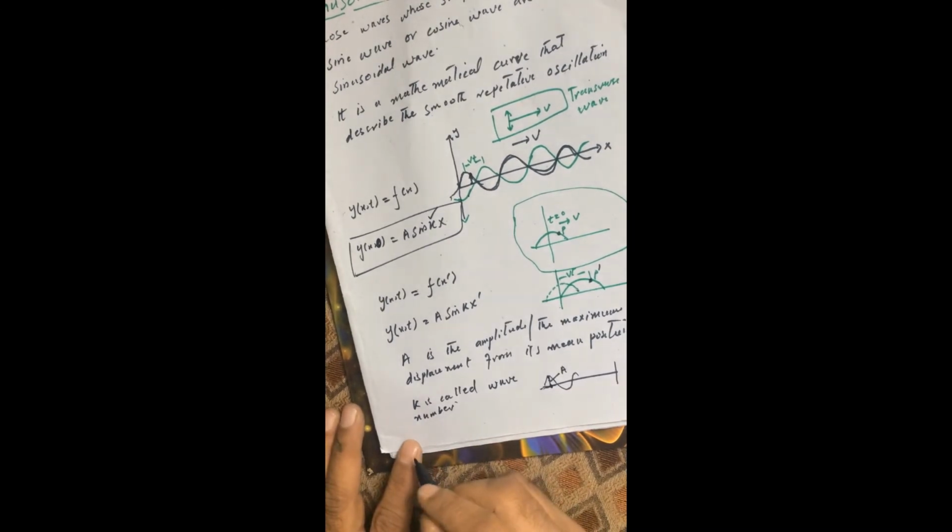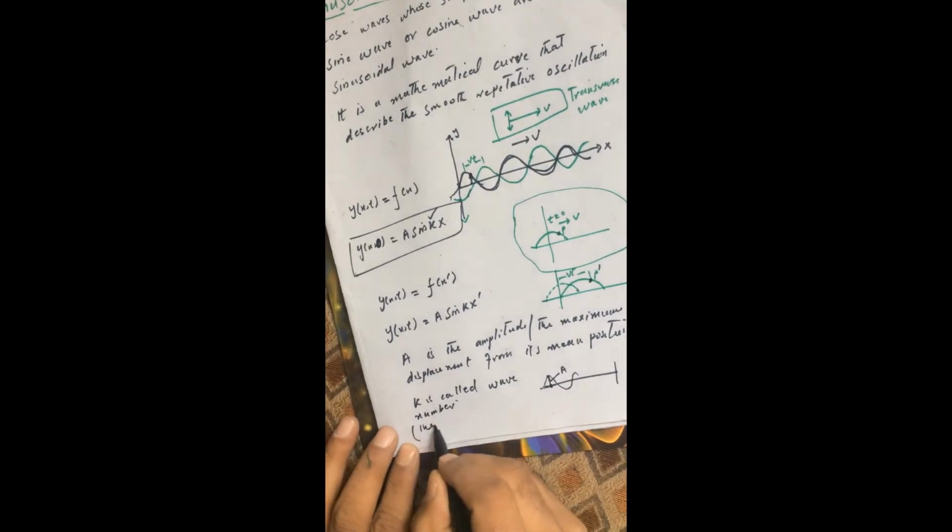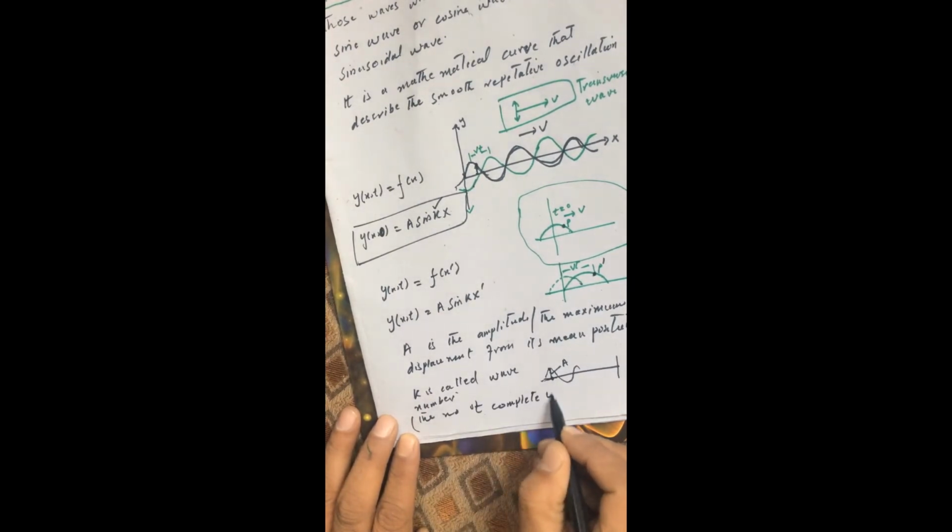We can define the wave number as the number of complete oscillations which exist in 1 meter of length.